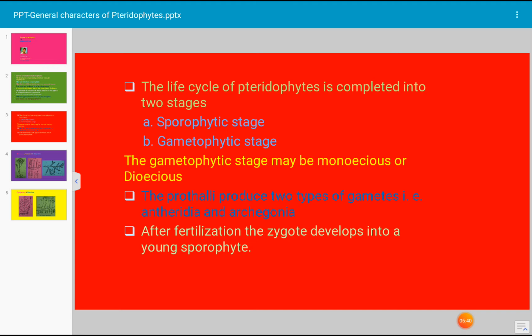Next, siphonostele. In this type, pith is situated at the center. Xylem occurs around the pith and phloem lies on both sides of it. Let us see simple siphonostele. The simple siphonostele is also known as cladosiphonic siphonostele. In this type, the central region of the stele consists of parenchymatous pith and the leaf gaps are not found. This type of siphonostele is also known as medullated protostele or cladosiphonic siphonostele.